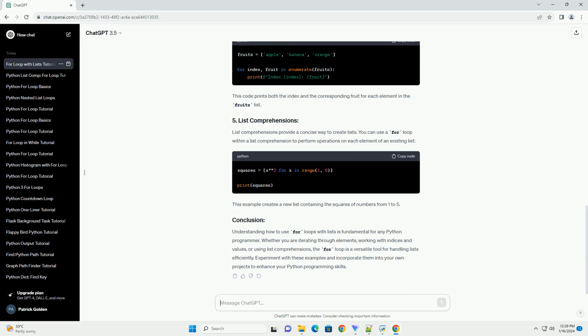To access both the index and value of elements in a list, you can use the enumerate function. This code prints both the index and the corresponding fruit for each element in the fruits list.